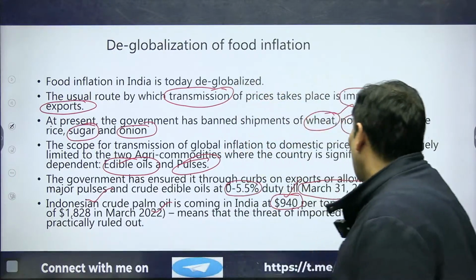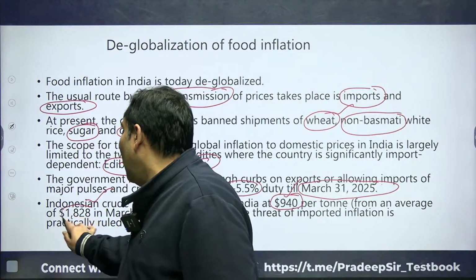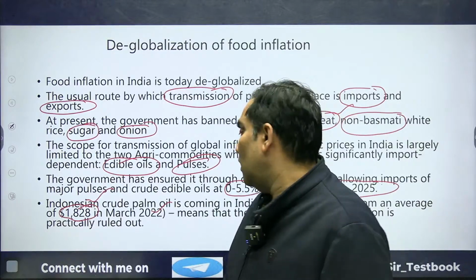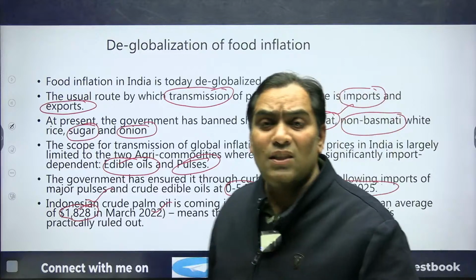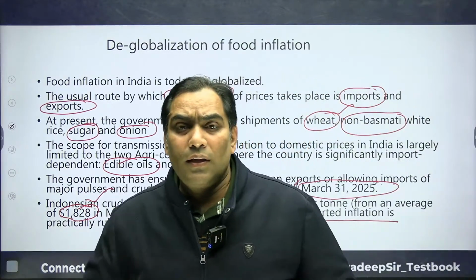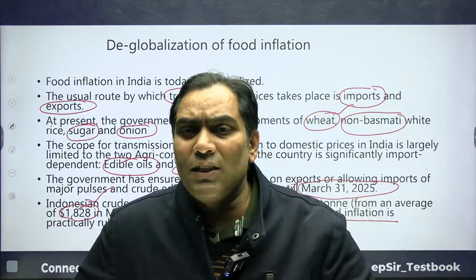Earlier it was $1,828 per ton. So that is going to decrease the threat of import inflation. Now we are not going to import inflation, because the prices are going to be reduced.